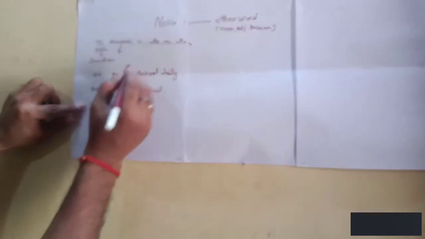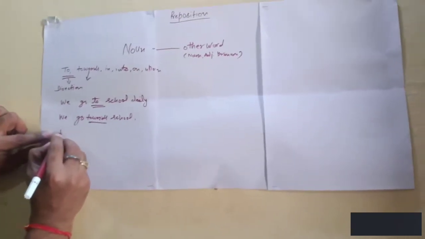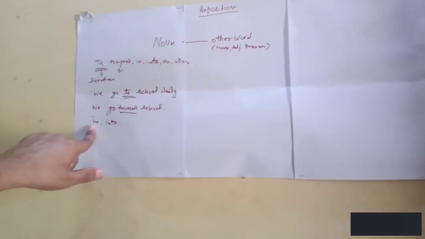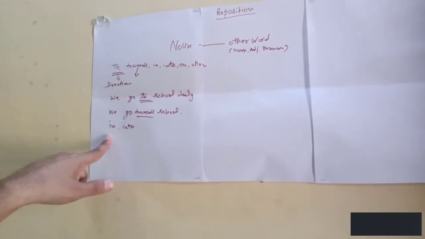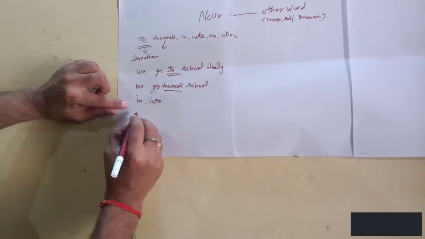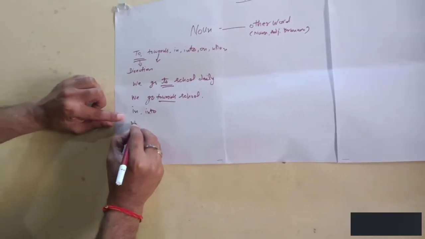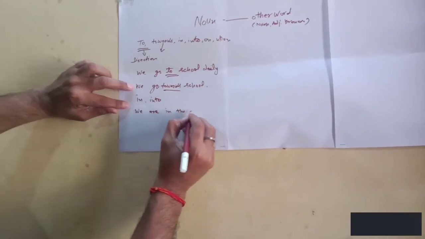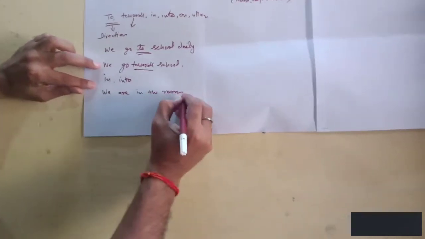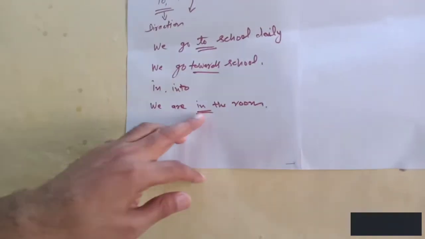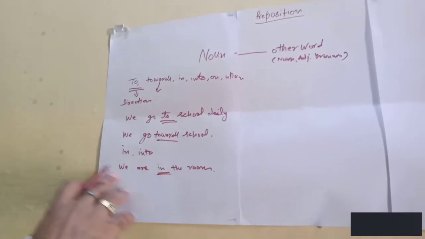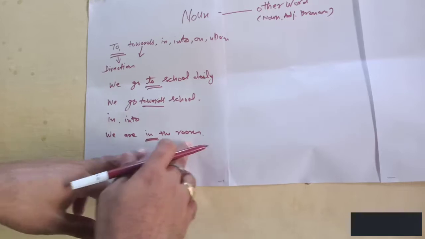Now we take in and into. In is used for the place. Suppose we are in the room. It is used for place. We are already in the room.